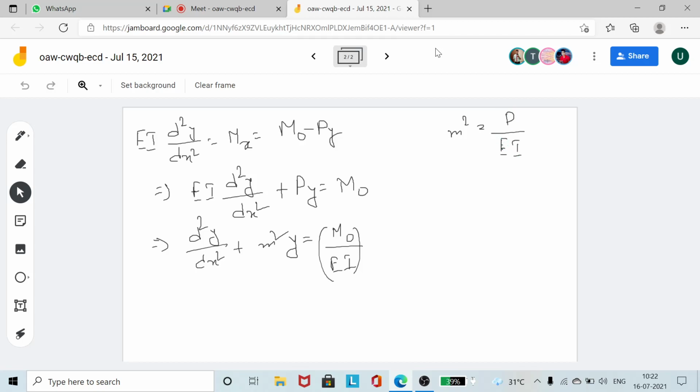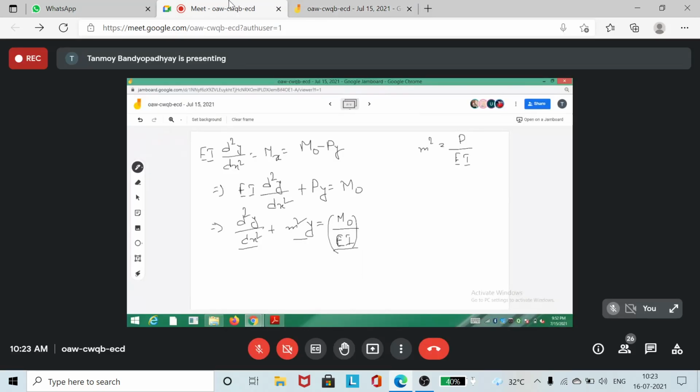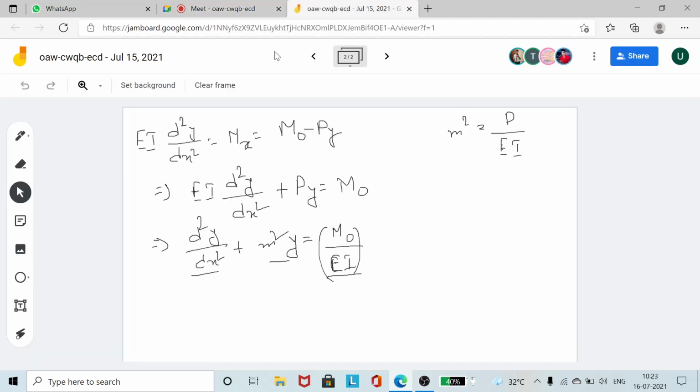Now, can you do the rest by yourselves or shall I do it? This is just the same sort of expression we got on the last day. As I said, this is a second order non-homogeneous differential equation with constant coefficients. So we should have one general solution and one particular solution. So what is the general solution?